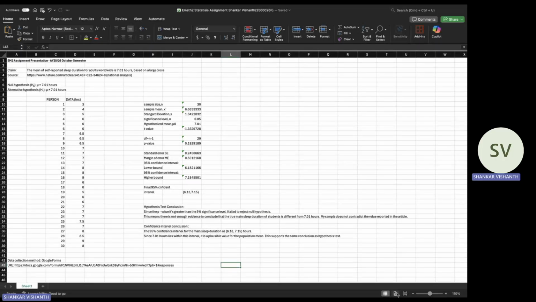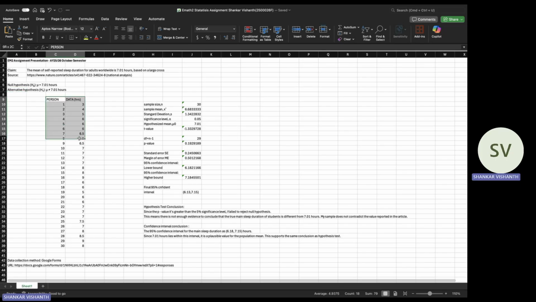Self-reported sleep duration for adults worldwide is 7.01 hours. For this assignment, my goal is to determine whether the average sleep duration from my sample of 30 students is different from this reported global mean. To investigate this question, I use the following hypotheses. Null hypothesis H0: mu is equal to 7.01 hours, whereas the alternative hypothesis H1: mu is not equal to 7.01 hours.